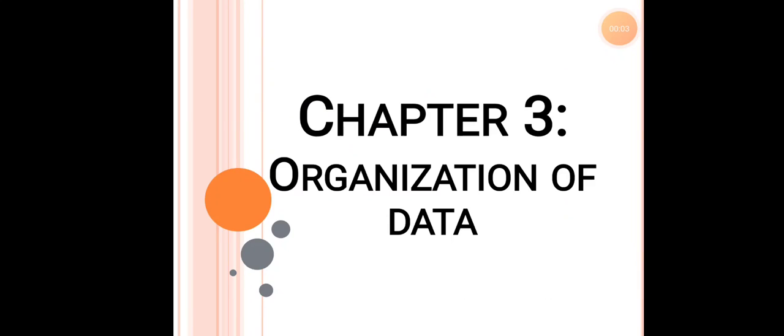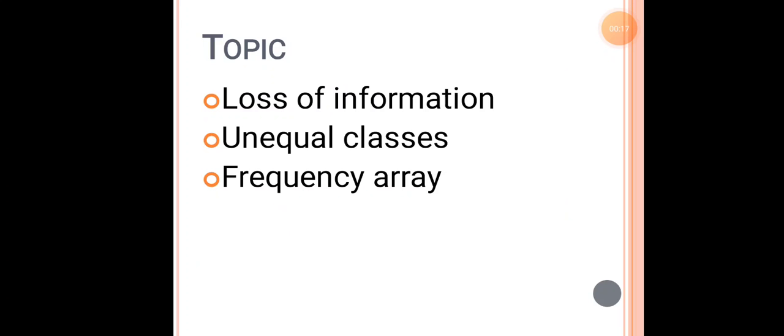So today we'll continue chapter 3 under statistics, that is organization of data. In the earlier session we had studied how to make tally marking, what is exclusive data, what is inclusive data, all these things. In this session we'll study the loss of information, unequal classes and the frequency array.